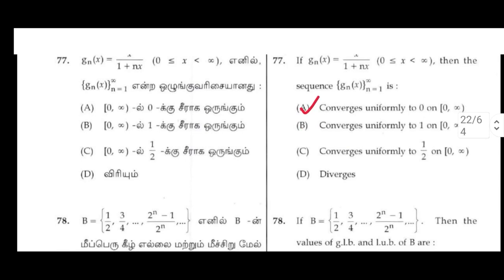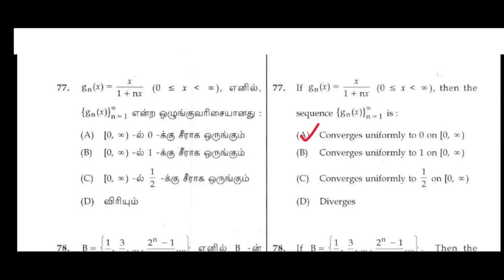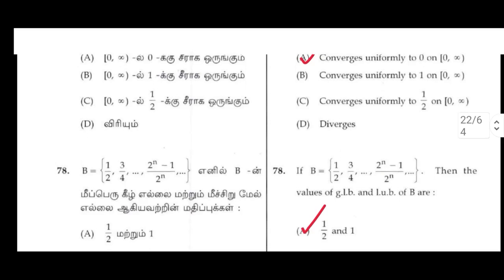If Gn of x equal to x by 1 plus nx, 0 less than or equal to x less than infinity, then the sequence Gn of x, n equal to 1 to infinity, converges uniformly to 0 on the interval 0, infinity.